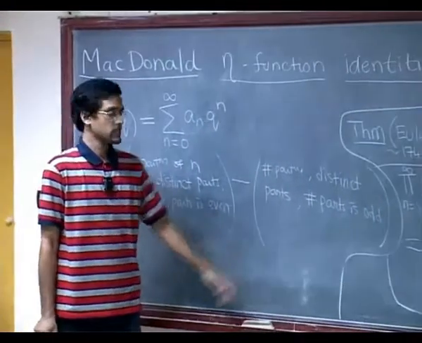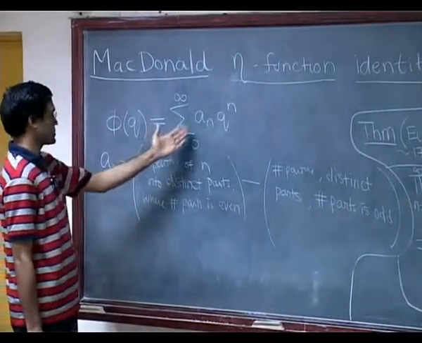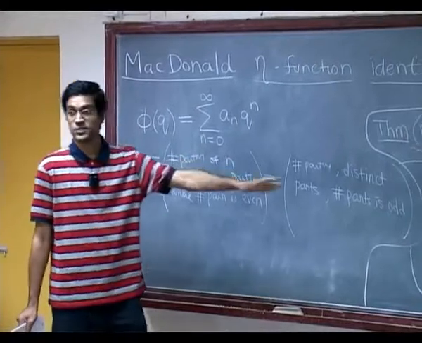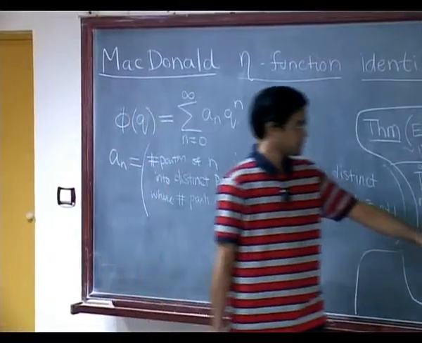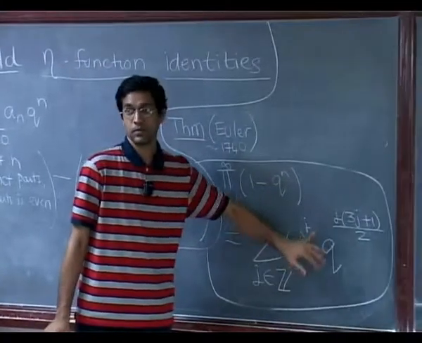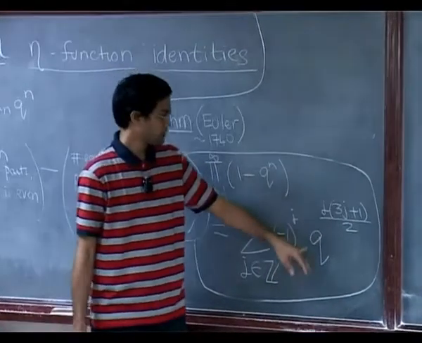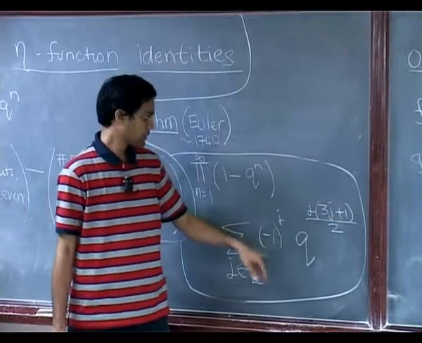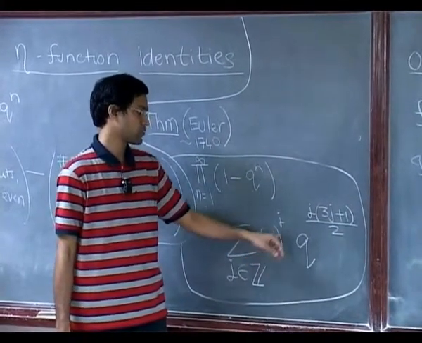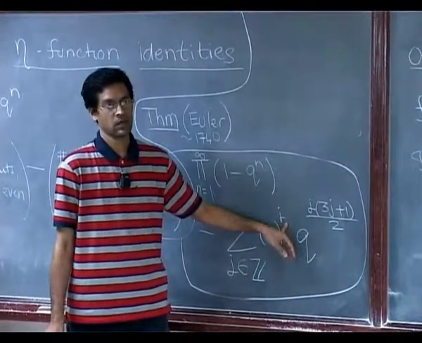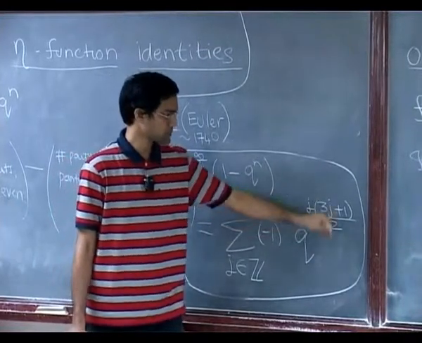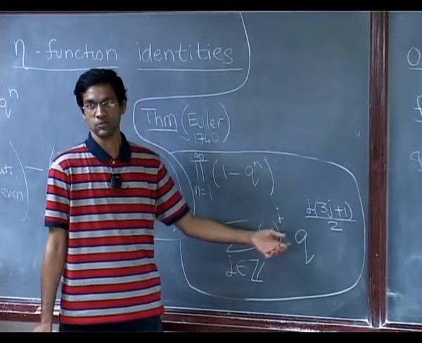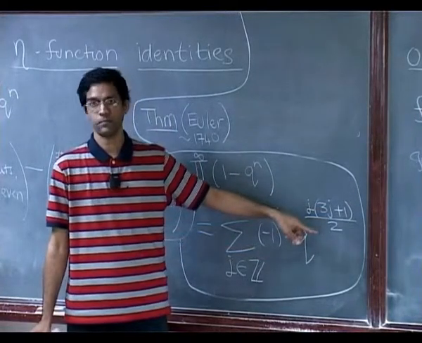And what it says really is that, when you expand this infinite product out, the coefficients are either +1, -1 or 0, for the powers of q. If the power of q is of the form j times (3j plus 1) over 2, then the coefficient is (-1) to the j. So, it is plus or minus 1, and for all other numbers which are not of this form, that term does not occur. So, the coefficient is 0. So, observe for example that 6 is not of this form.